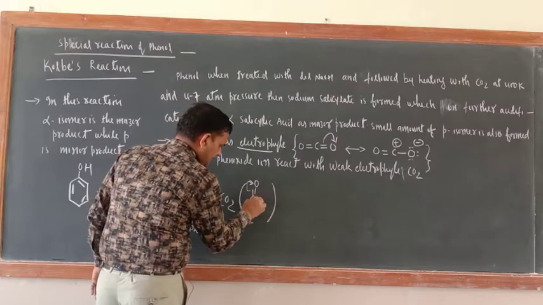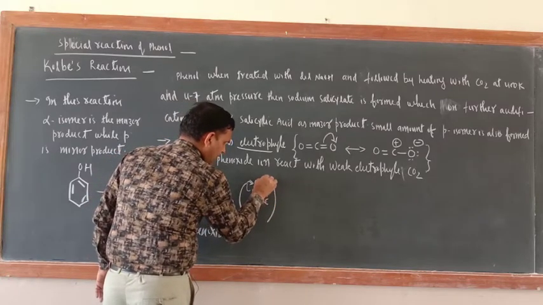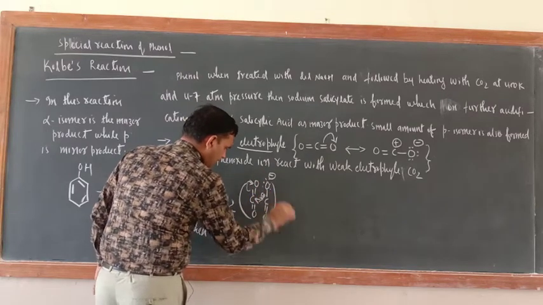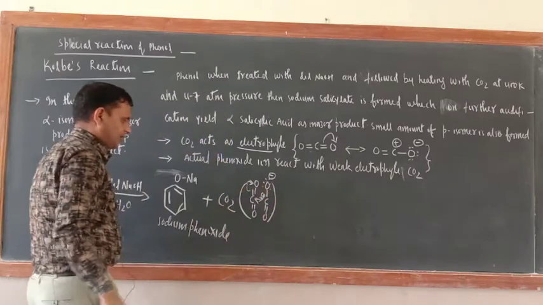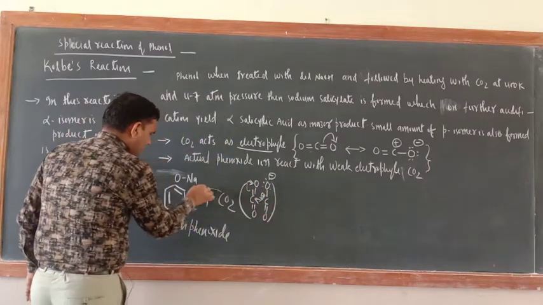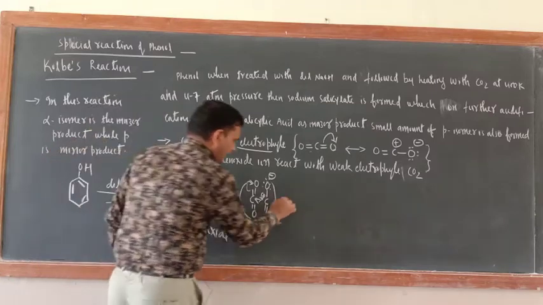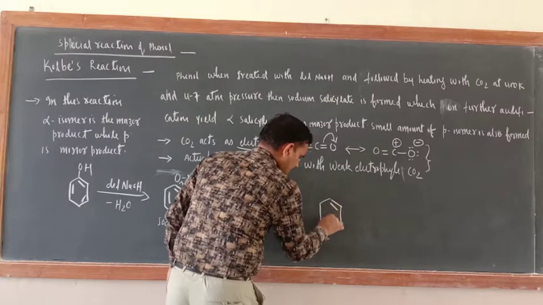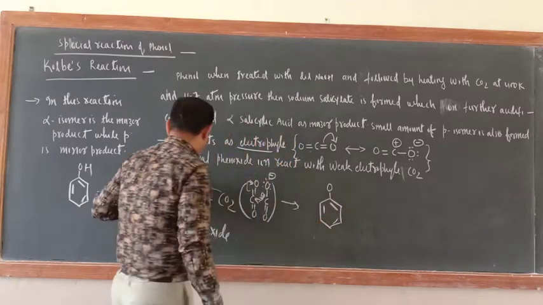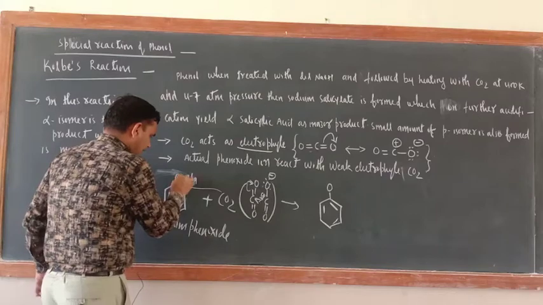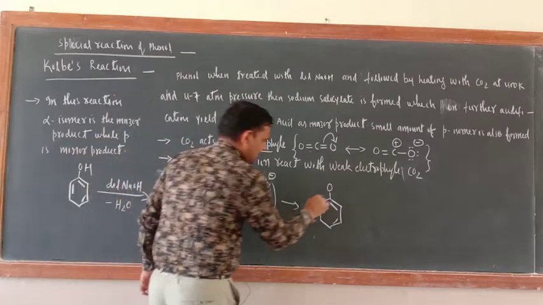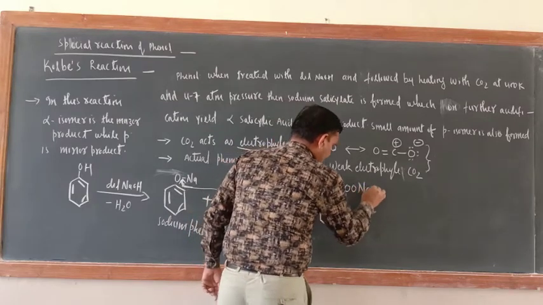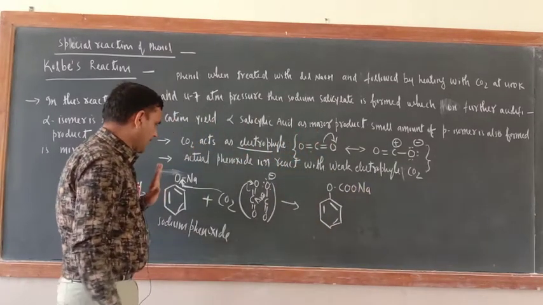So what would be the next resonating structure? C single bond O negative, double bond O, and here a positive sign. Now this structure only I made here. Now the entire CO2 will be added here. So what would be the product here? The O is already here, and now this one is getting attached. So CO2 means COONa. Correct? No problem at all?